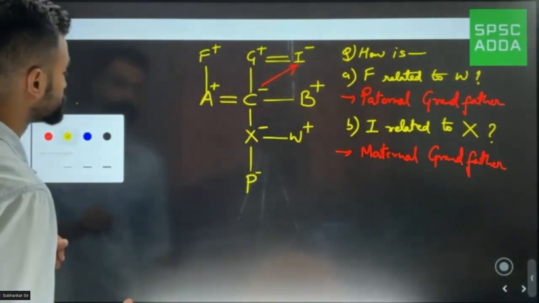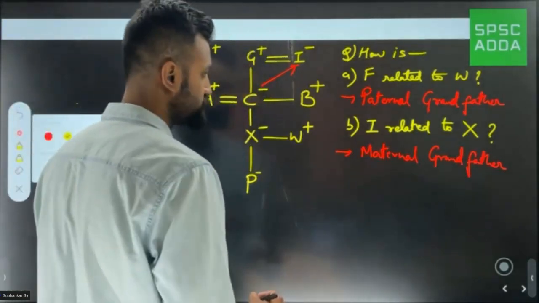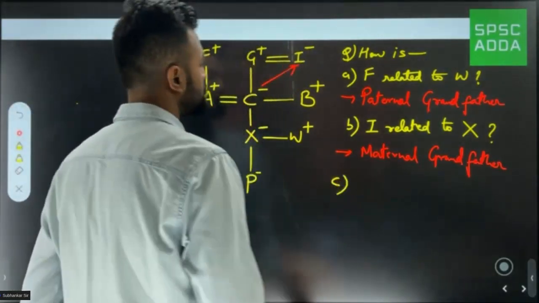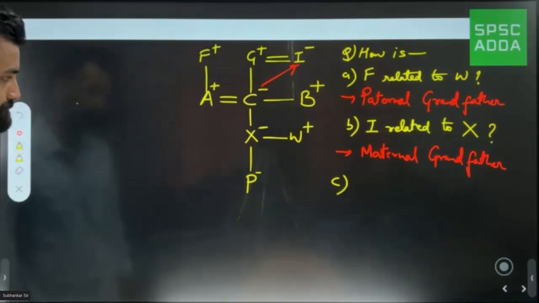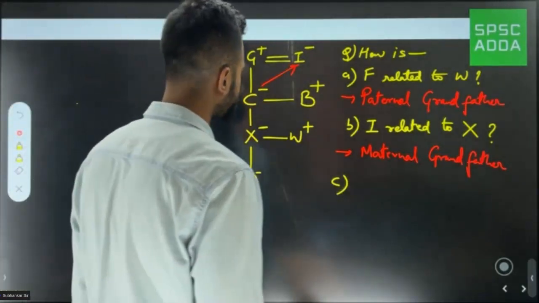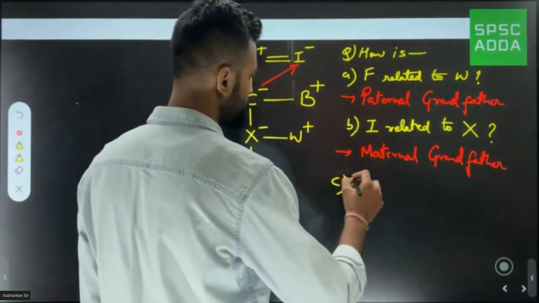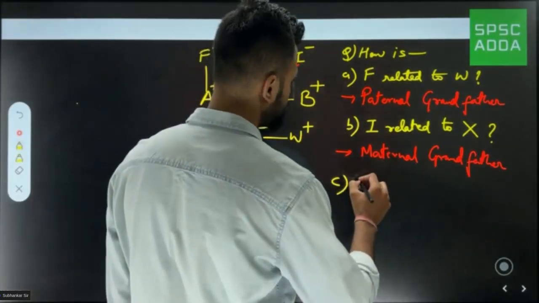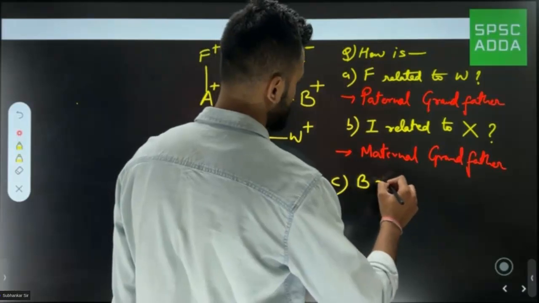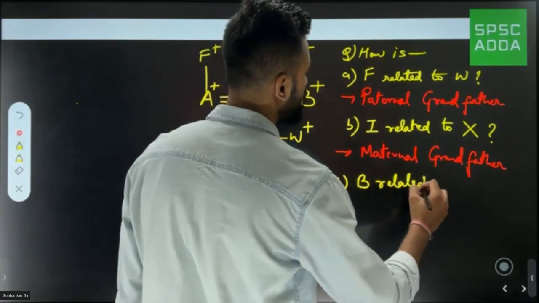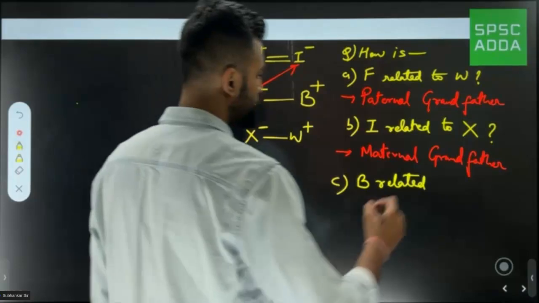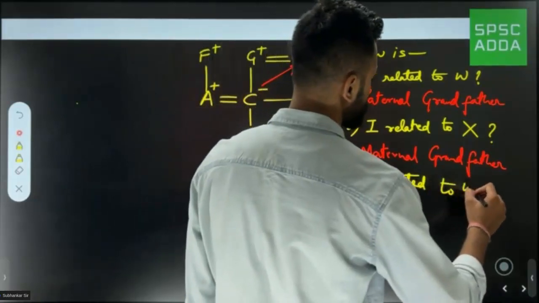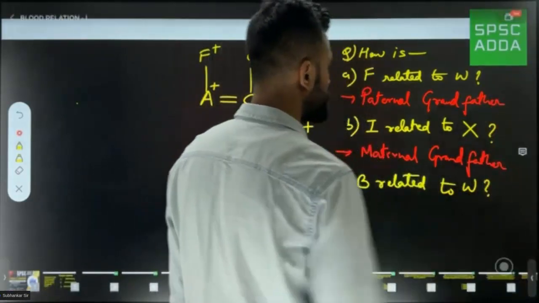Let me ask you the next question. Very good, some of you are able to answer. Shabash. Let's see what this will be. How is B related to W?